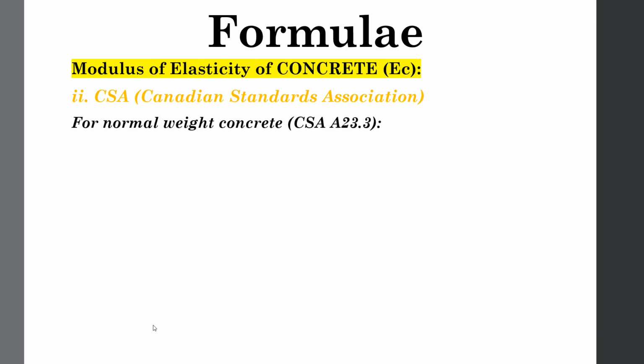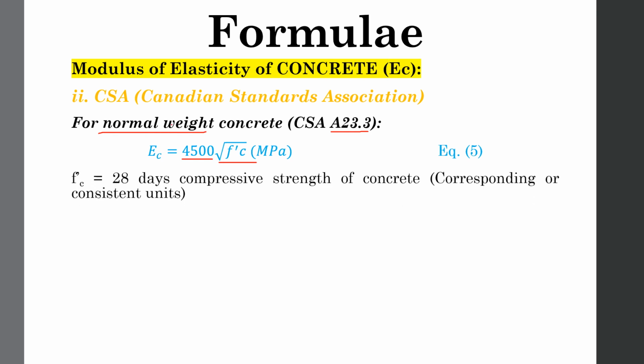According to Canadian Standard Association code A23.3, for normal weight concrete, the formula is simply 4500 times the square root of FC prime, where FC prime is the 28 days compressive strength of concrete. Use consistent units: if you want to determine EC in megapascal, then you have to put the value of FC prime in megapascal.